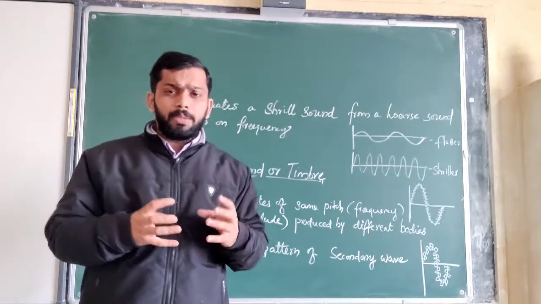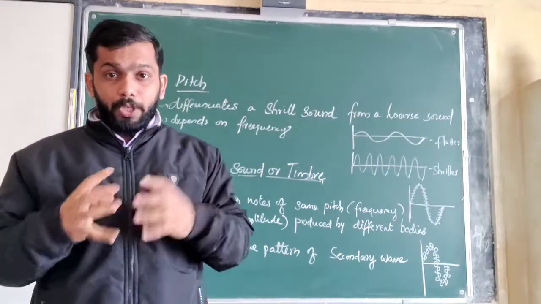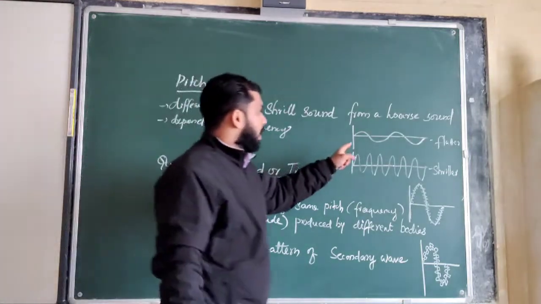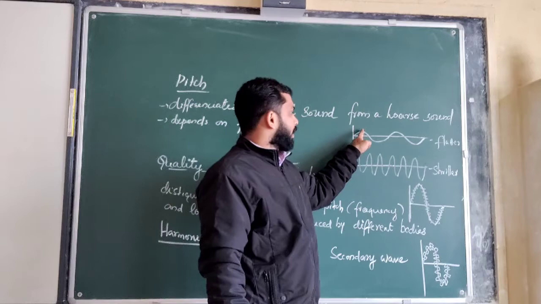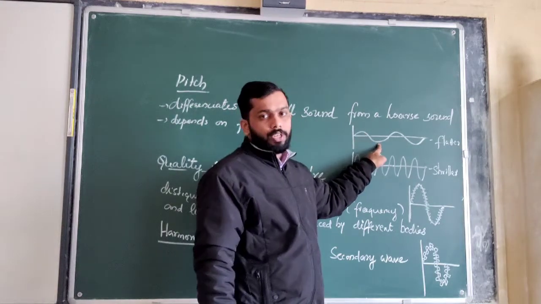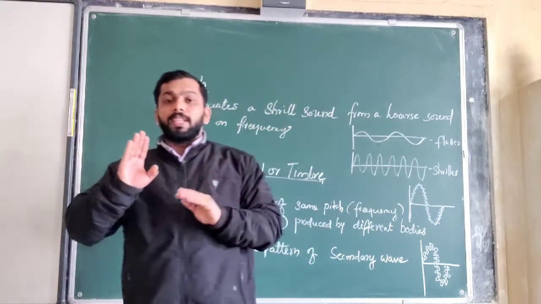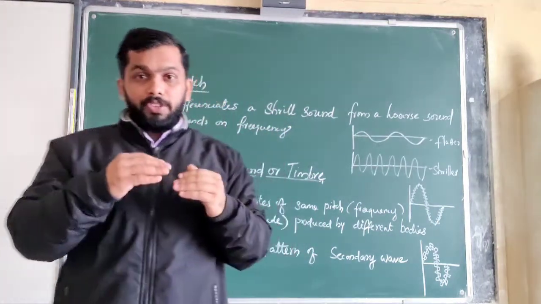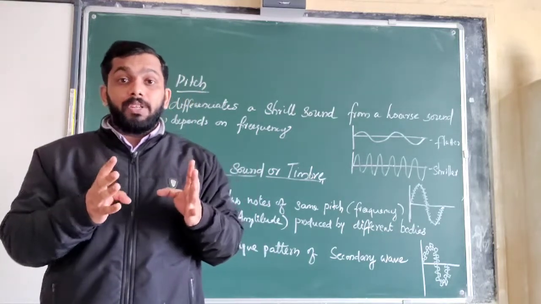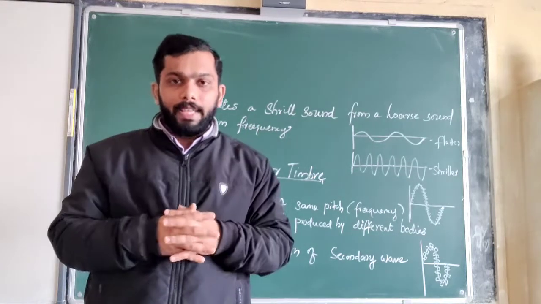Now, what is the difference between frequency and pitch? As I said, this is a compression and this is a rarefaction. When we produce a sound, it travels in the form of a wave, so a number of compressions and rarefactions reach our ear.